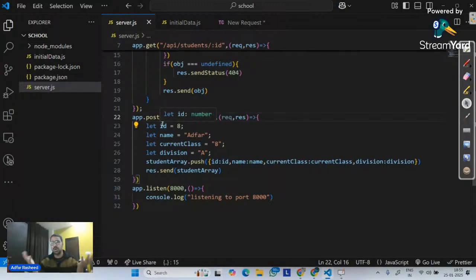It's always 8. It's always 8. So this is not how it's going to work. Then what do we do? From the front end, we send the data, which will be received by the server, and that's what we post.